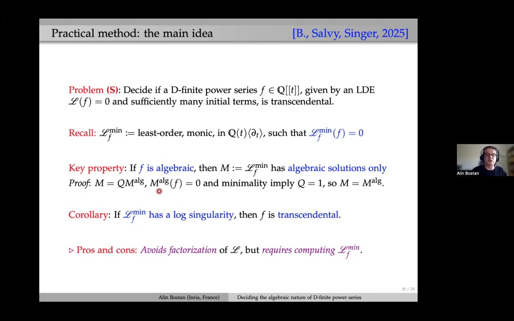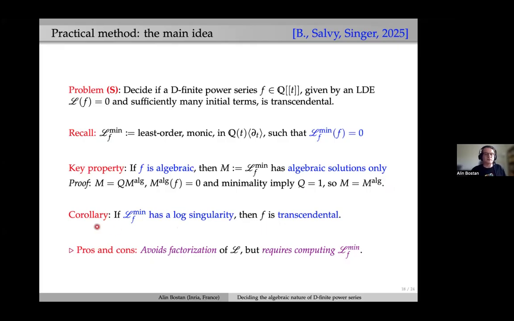Then, since F is algebraic, F is not only a solution of M, but also of this factor M alg. But then by minimality, since we know that M is LF-min, so it's a minimal order operator that cancels F, this implies that Q is equal to 1. So M is equal actually to M alg. So M has only algebraic solutions. That's a very sketchy proof of this property.